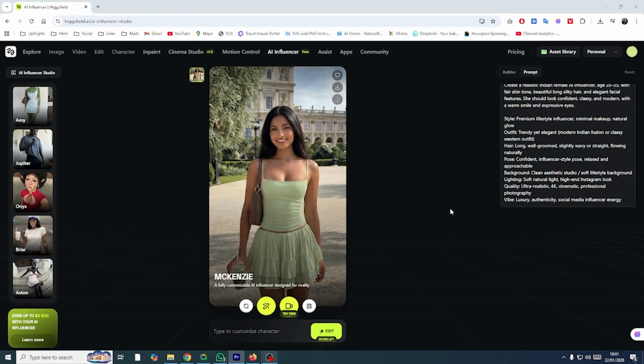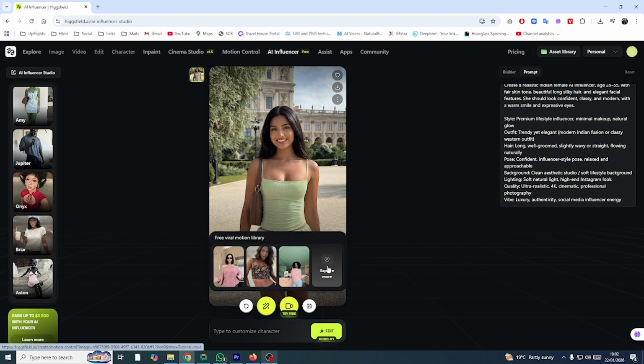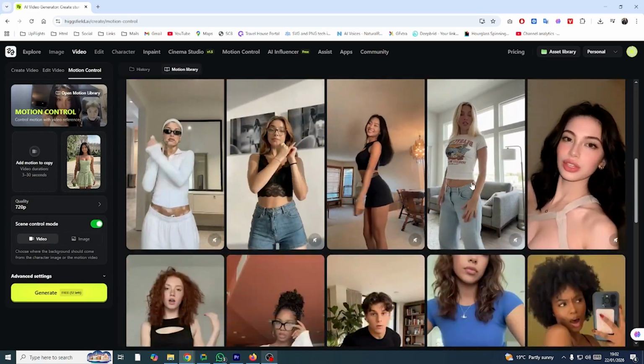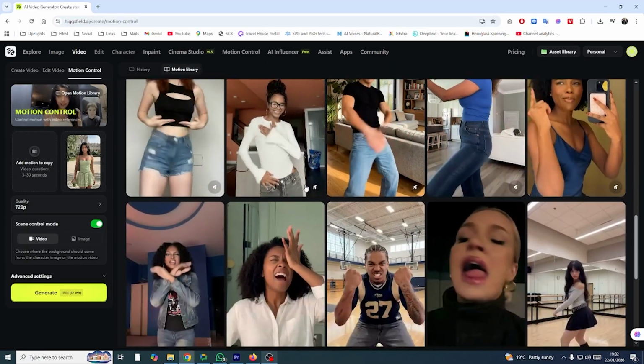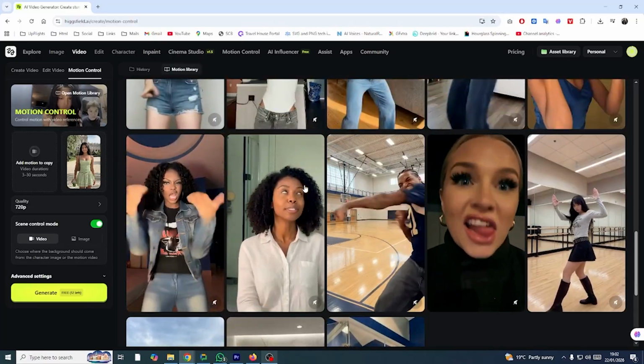Once your AI influencer is ready, whether created using Builder or Prompt mode, you can turn it into a video. Higgsfield's motion engine lets you generate expressive and realistic movement. You can create talking videos, social media ready clips, or short cinematic scenes. Videos can be up to 30 seconds long in HD quality with smooth and controlled motion. Perfect for Instagram Reels, YouTube Shorts, and TikTok style content. No camera, no studio, no filming.